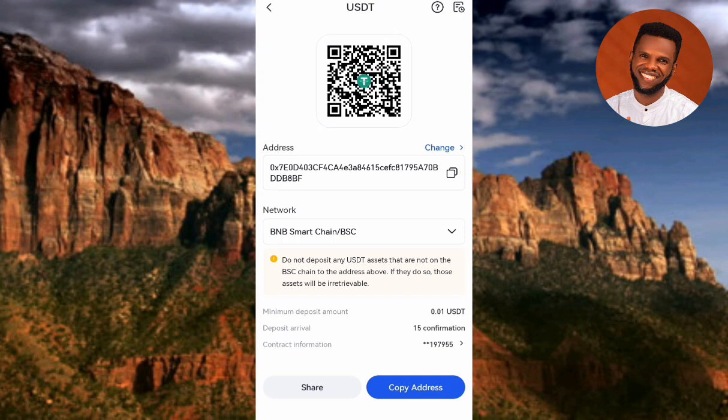So guys, now here's your USDT deposit wallet address. Now you have to copy this deposit address so that you can use it to deposit the USDT into your Gate.io account. So guys, that being said, let me show you how you can buy the UDAO token from your Gate.io account.